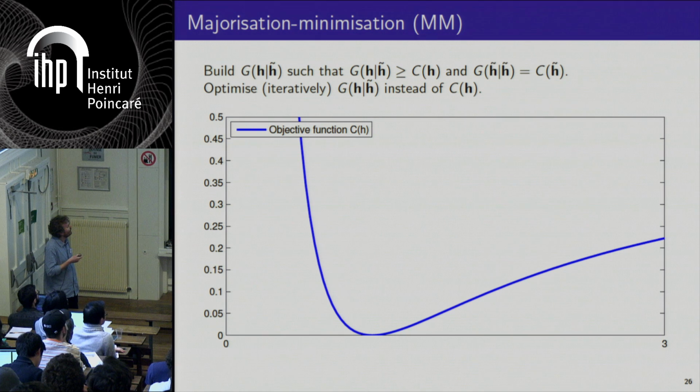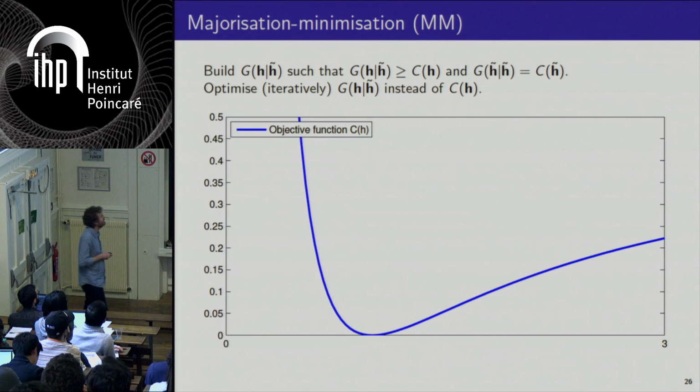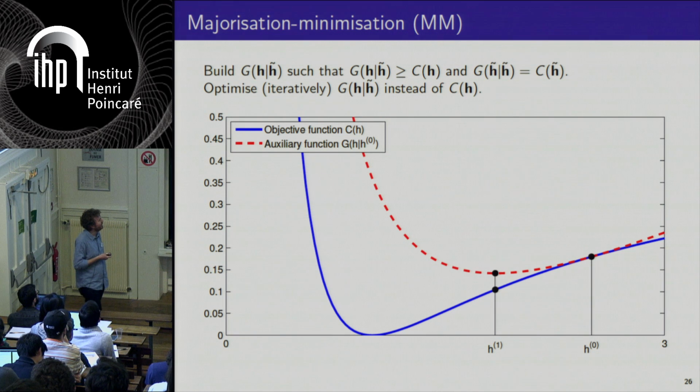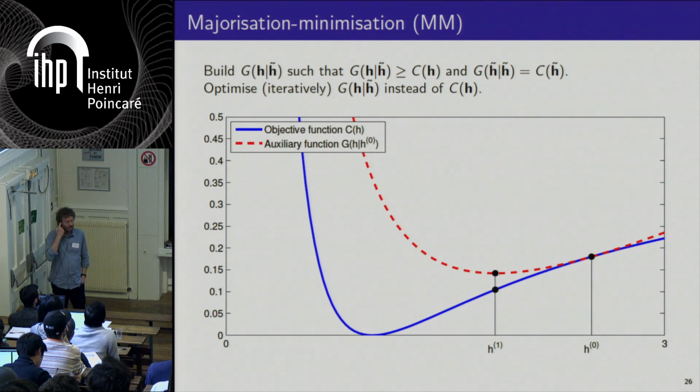So assume you need to optimize this cost function C of H. This is just a scalar illustration. What you are going to do is, give yourself an initialization, build an upper bound, a tight upper bound of this objective function around the current estimate.